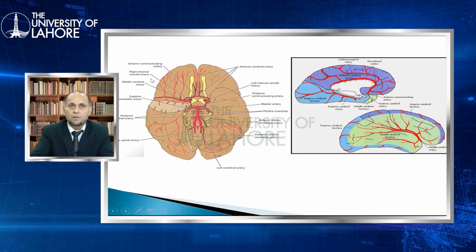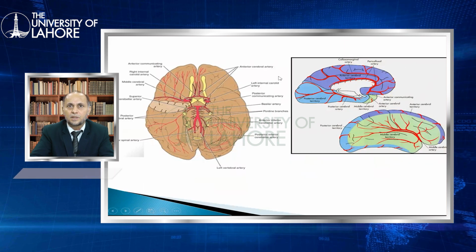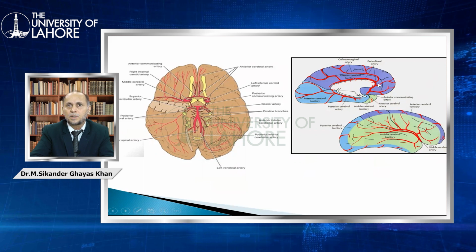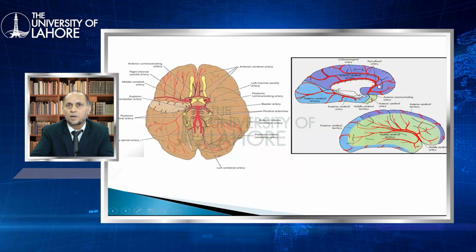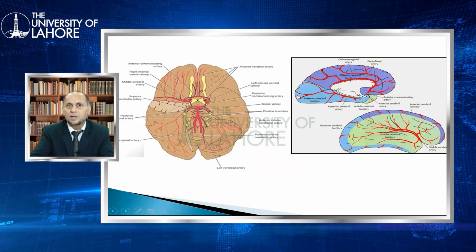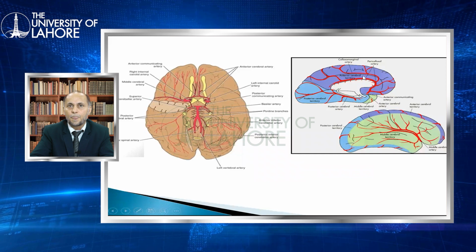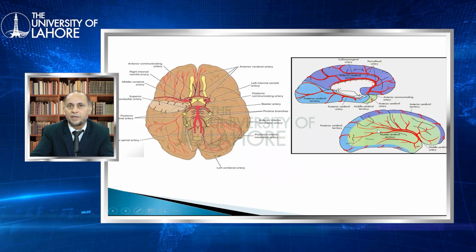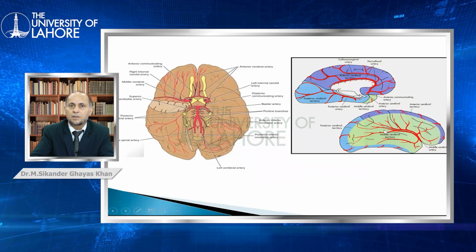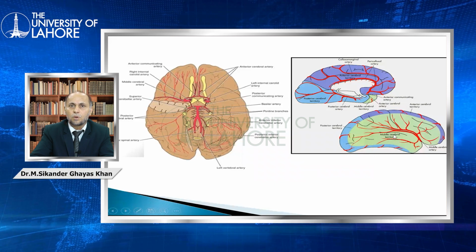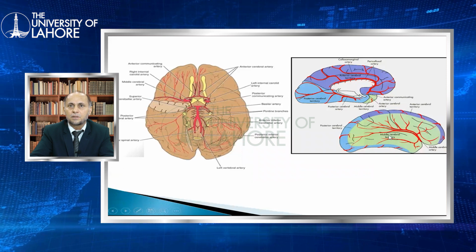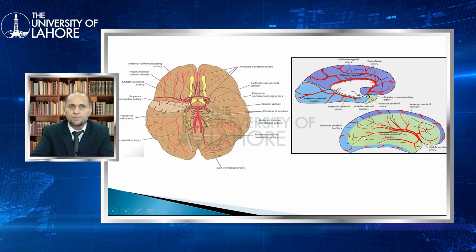Then this is the anterior circulation, which is derived most commonly from the internal carotid artery, in which we include the anterior cerebral artery and the posterior cerebral artery. The most common artery whose damage causes the aphasia is the middle cerebral artery.